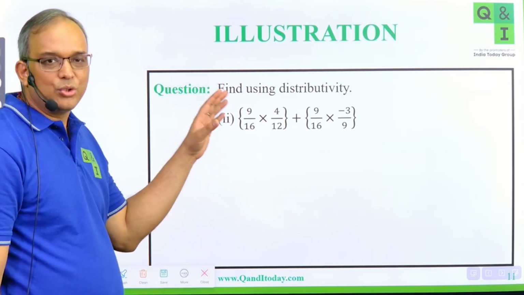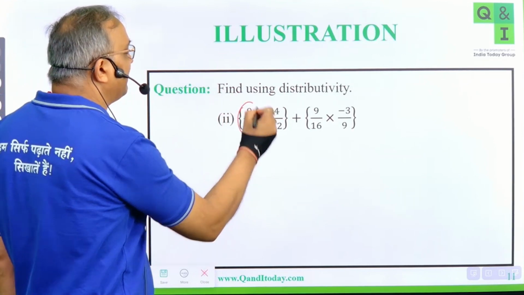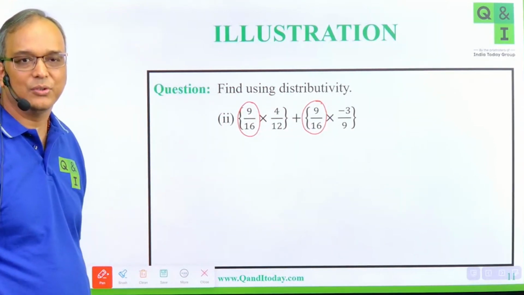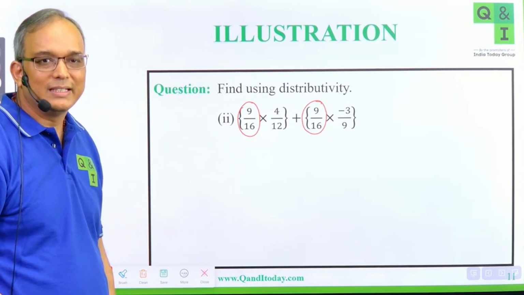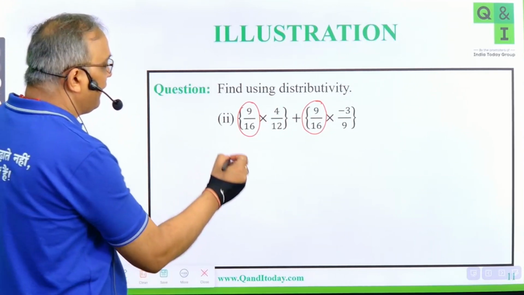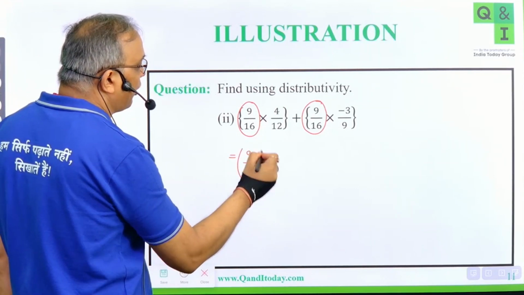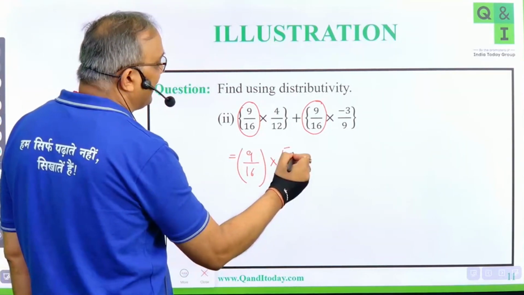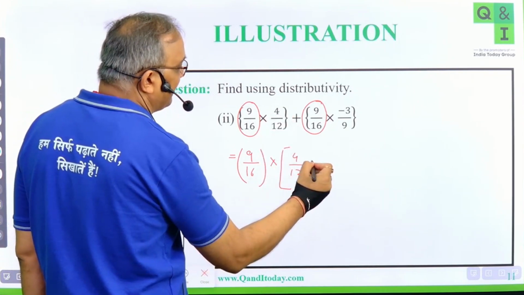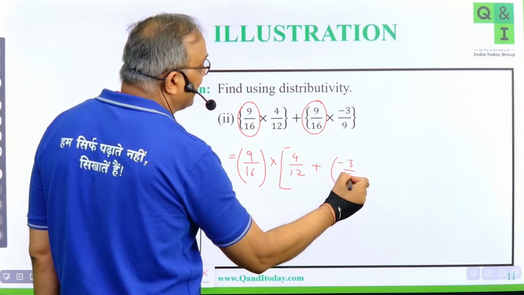So if we have to use distributive property, what we are going to do here is 9 by 16 is common in both of these values. Ishan, please check your answers once again. Now, if I take 9 by 16 as common here, we get 4 by 12 and we have minus 3 by 9 plus of minus 3 by 9.